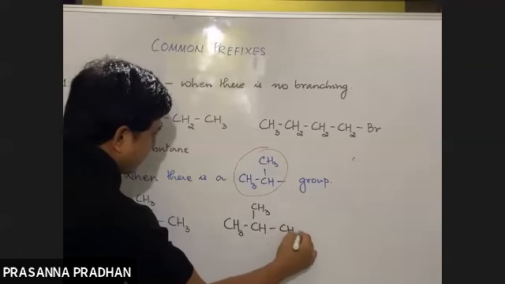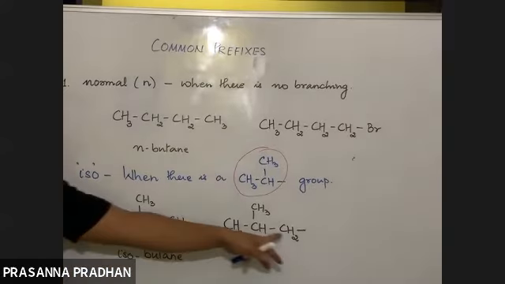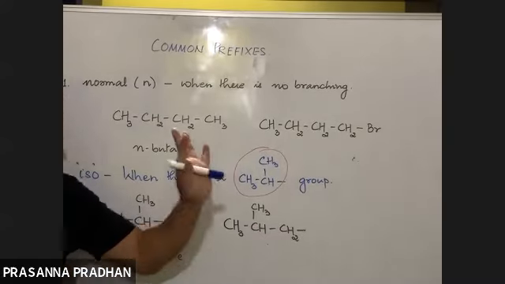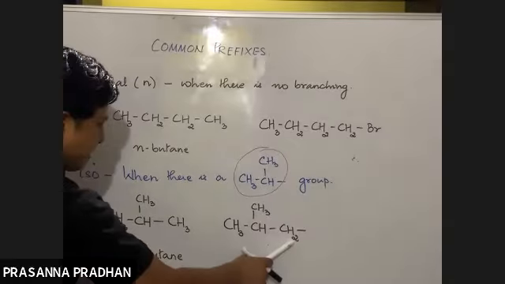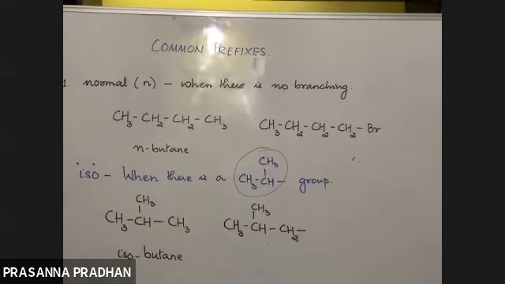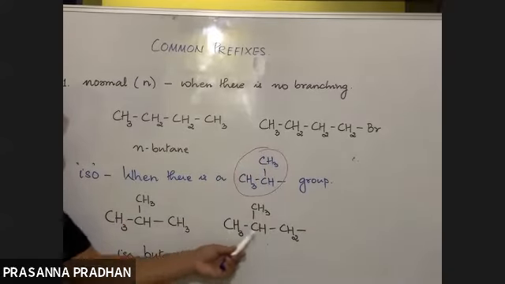What is the difference between this and this? This is an alkane, isobutane, but here I have removed one hydrogen. One hydrogen has been substituted. As soon as I remove one hydrogen, the alkane gets converted to an alkyl group. And here also the iso grouping is still present.